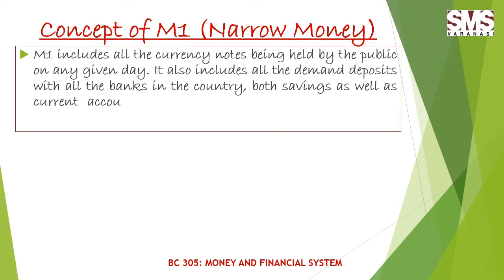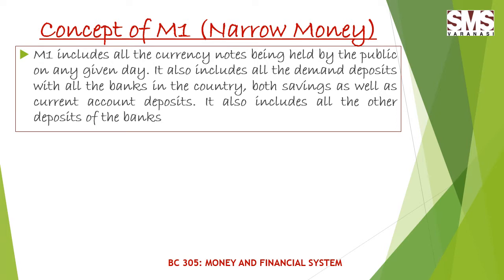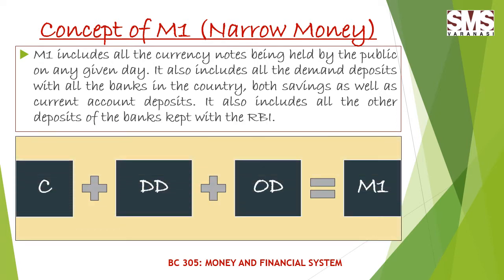So basically it includes three things. First is the currency notes, second is the demand deposits, and third is the other deposits. So I had made an equation to clear the concept of M1.